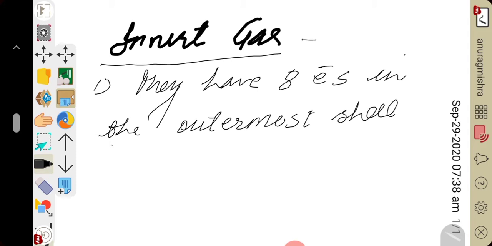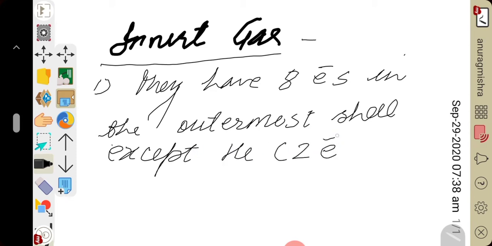That's why helium follows the rule of duplet. That's why inert gases are stable, because they have either a complete octet or duplet.